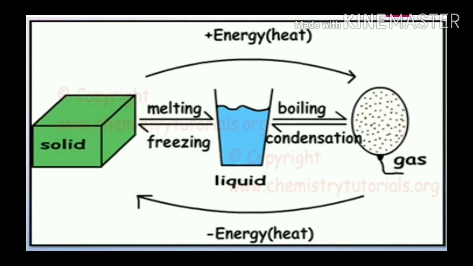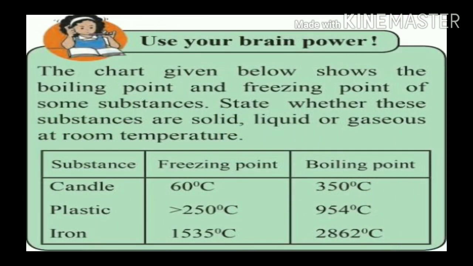Okay children, use your brain power. The chart given below shows the boiling point and freezing point of some substances. State whether these substances are solid, liquid or gases at room temperature. Observe children.